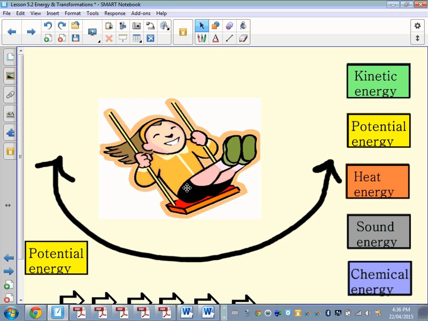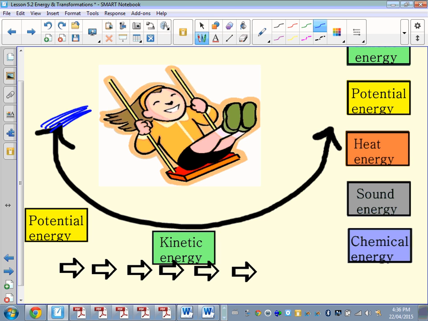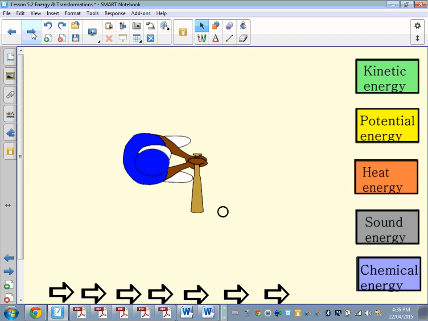So in the example of the girl on the swing, there is a transfer of energy from one form to another, potential energy across to kinetic energy as the swing is in motion. At the very first point where the swing is pulled back, it's all potential, and the swing has the potential to move through a gap of delta H. So remember, that would be mg delta H, and all that's transferred to kinetic energy.